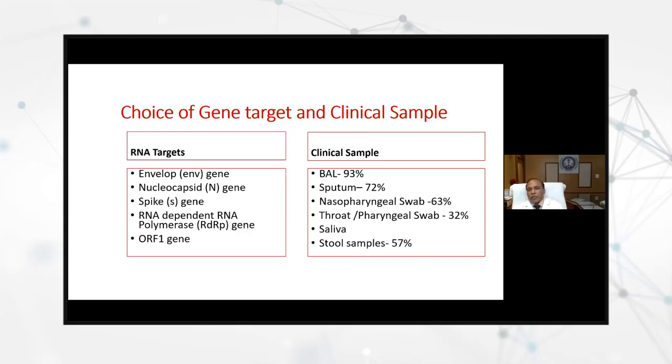And then of course we have an alternative, that is sputum, but you will be surprised that all around the world we are collecting nasopharyngeal swabs and throat swabs, but both have very poor sensitivity. Then recently one company in the USA also started using saliva, but even after the very recent review I was reviewing day before yesterday, we didn't find how much sensitivity it has. Another sample is a stool sample, which has also been shown to have more than 57% sensitivity.